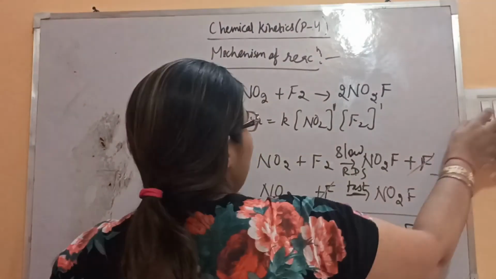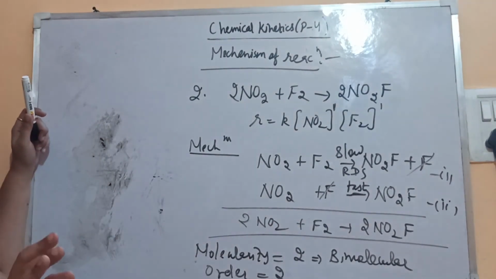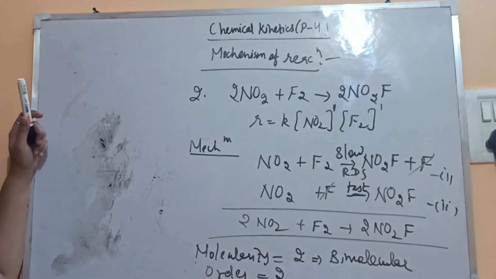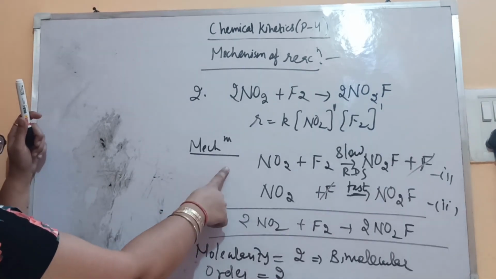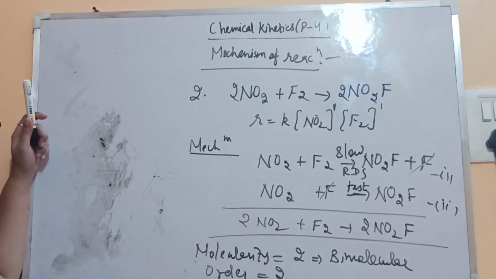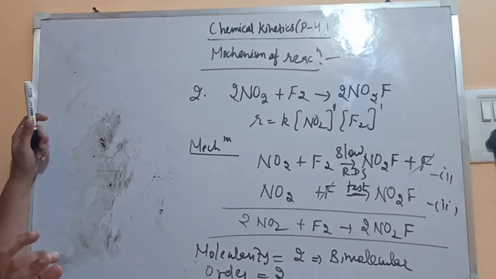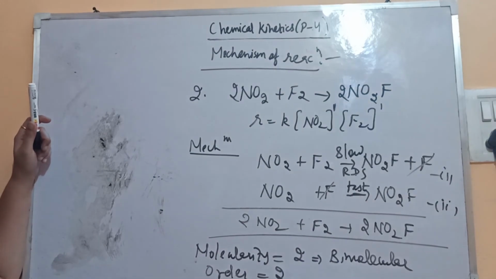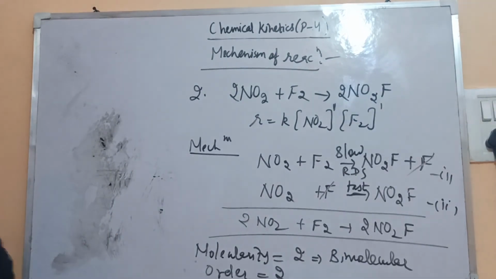Fine. So this is how you write down the mechanism. But what you should know is the rate determining step, that is the slowest step which will determine the rate of the reaction. From that only you will come to know the order, because this is based on experiment. Other steps we have proposed. So only one is certain, that slowest step is the certain one, but the other steps are uncertain. So a mechanism is a series of reactions or elementary processes which result into the complete chemical reaction or the overall reaction.